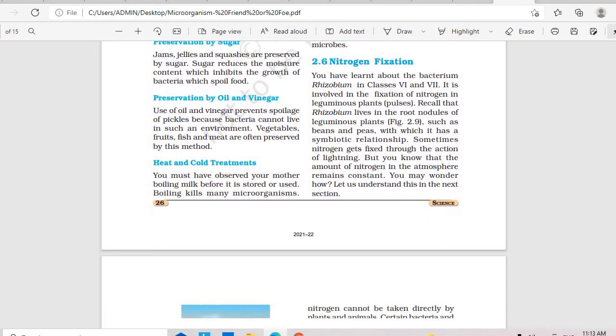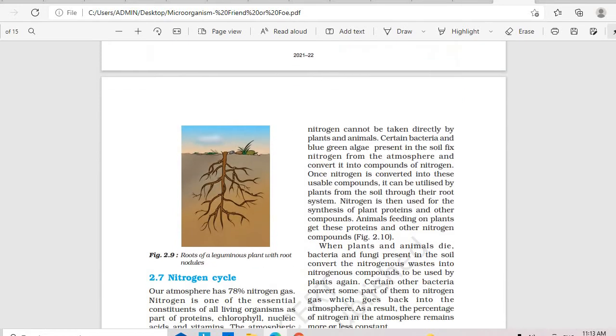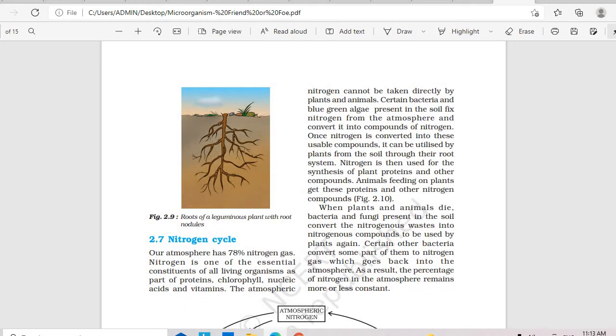So far we have discussed the good things as well as the bad things microorganisms do. You can see here I told you about the rhizobium present in the root nodules of leguminous plants. You can see the knots here. If you take a section and see, there will be rhizobium present. It helps in the nitrogen fixation of the soil. Yes. Next you have what is called the nitrogen cycle.